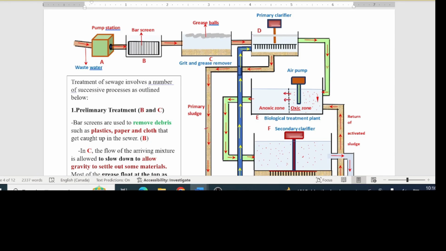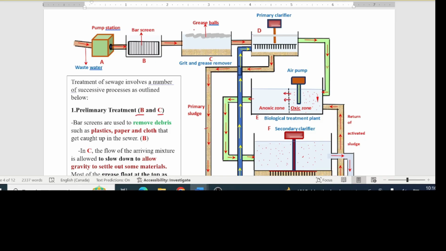All right. So first of all, there's what is called preliminary treatment, and that happens at locations C and B. So from the pumping station, water is made to run through these bar screens here. And the bar screen is so made that it removes debris such as plastics, paper, and cloth that gets entangled with the wastewater. So those things are removed mechanically from here.